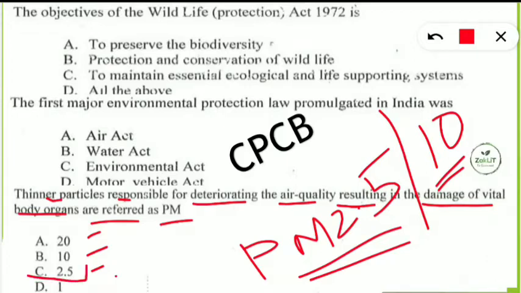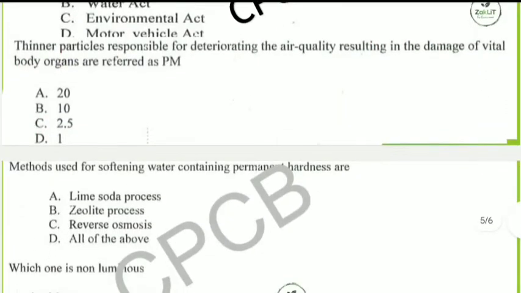So that will be the correct option, 2.5. PM 10 also damages, but PM 2.5 is more deteriorating because it is very small and it can go inside our body easily.